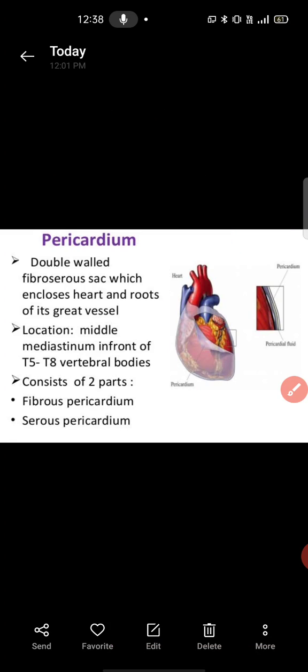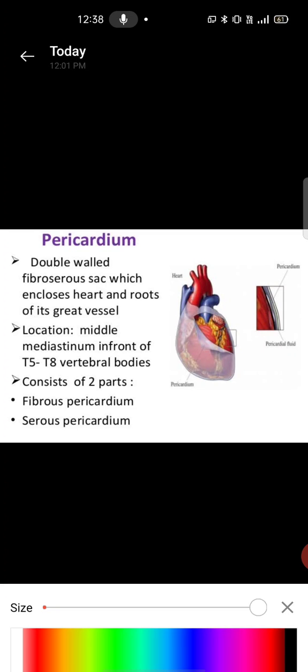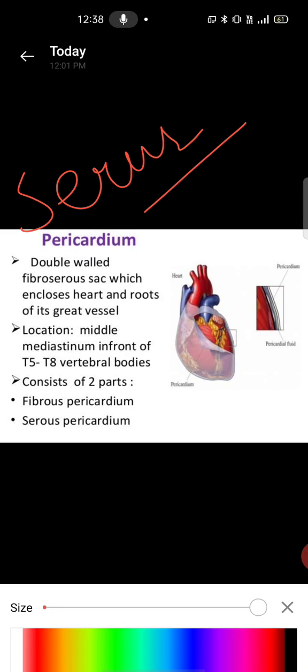Inner is called the serous pericardium, that is formed from a thinner membrane that forms a dual layer around the heart.